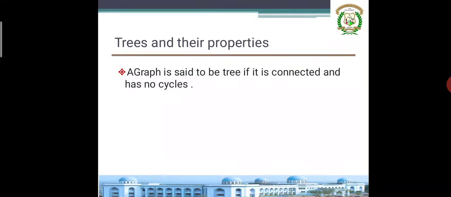As in the last class, we were thinking about trees and their properties. A graph is said to be a tree if it is connected and has no cycles. Last class, we clearly studied the tree definition. A tree is nothing but a connected graph with no cycles. So it shouldn't contain any loops or parallel edges.